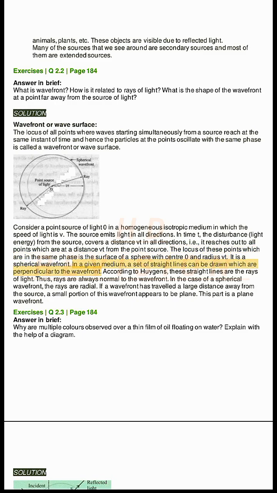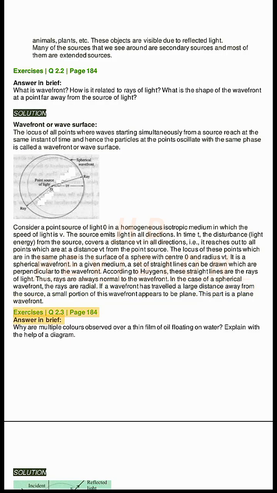In a given medium, a set of straight lines can be drawn which are perpendicular to the wavefront. According to Huygens, these straight lines are the rays of light. Thus, rays are always normal to the wavefront. In the case of a spherical wavefront, the rays are radial. If a wavefront has traveled a large distance away from the source, a small portion of this wavefront appears to be plane. This part is a plane wavefront.